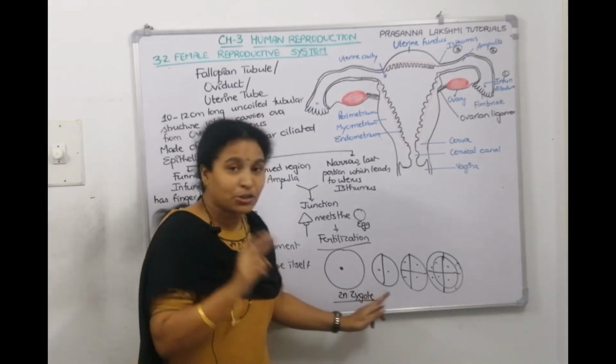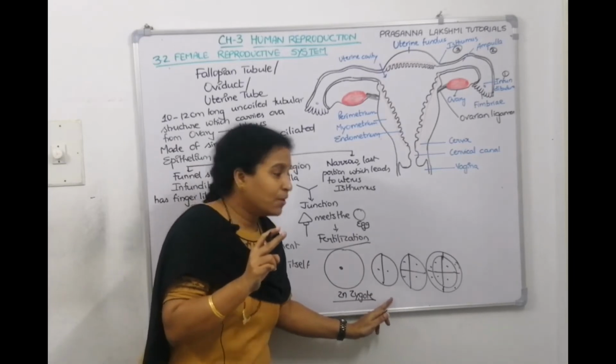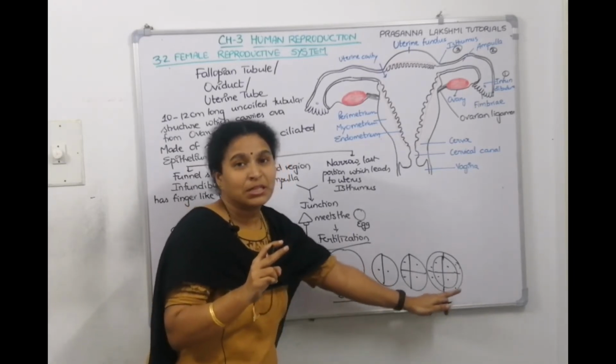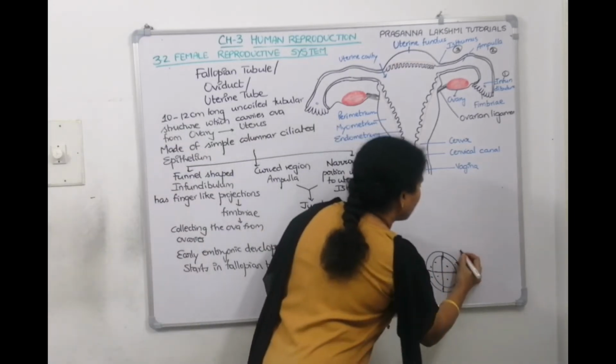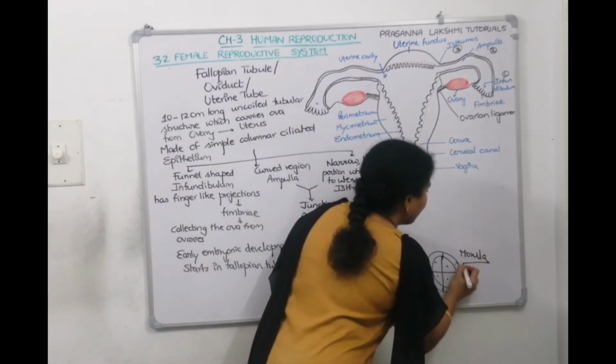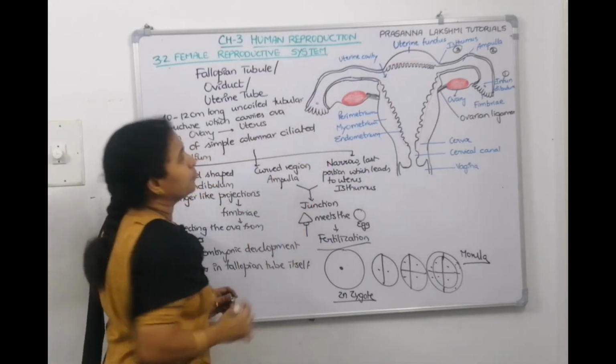This is the cleavage I showed you. The zygote divides and makes 2 blastomeres. The 2 blastomeres will become 4, 4 will become 8, 8 will become 16. The 8 to 16 cell solid ball is called morula. Now, where is that happening? In the fallopian tube itself.